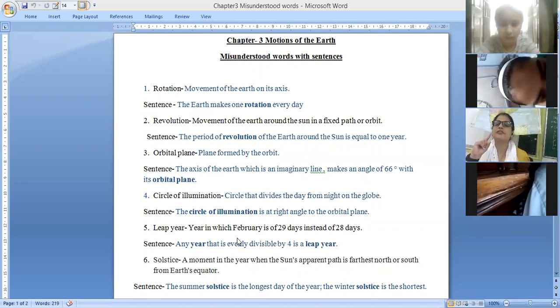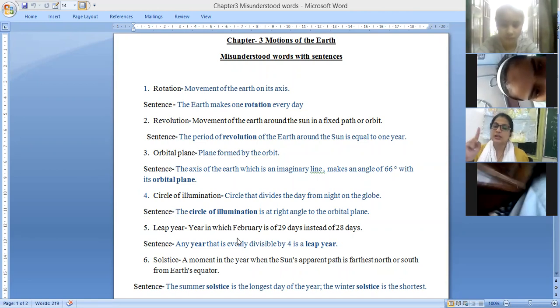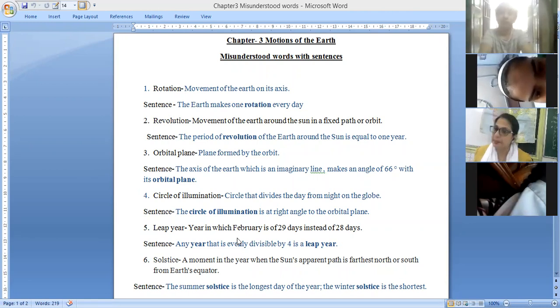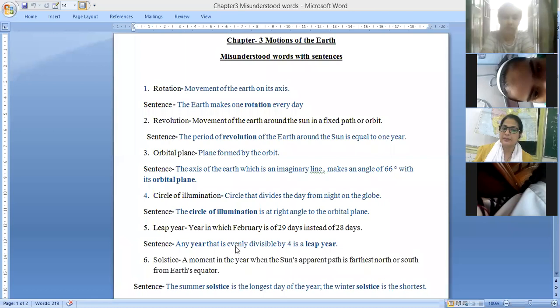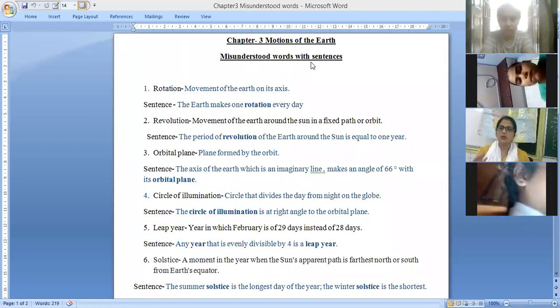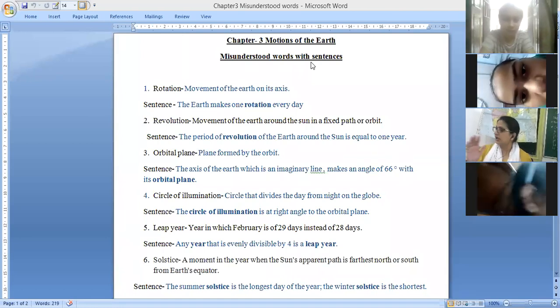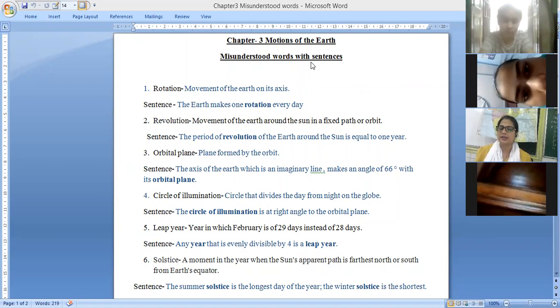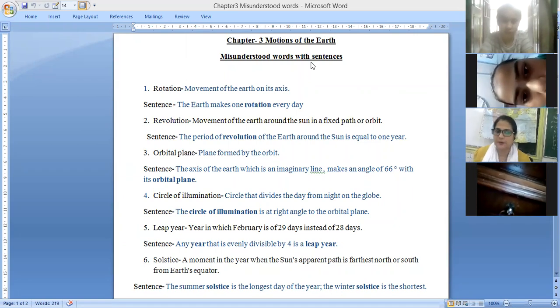That is why after every 4 years, 1 day is added in the month of February, so February has 29 days instead of 28 days. That year is known as a leap year.